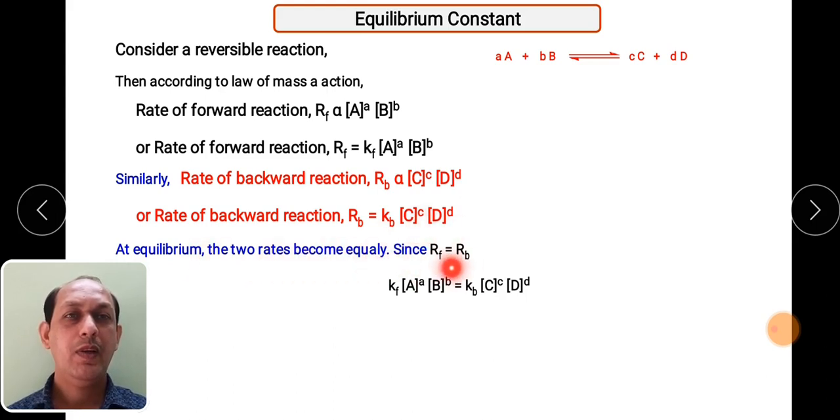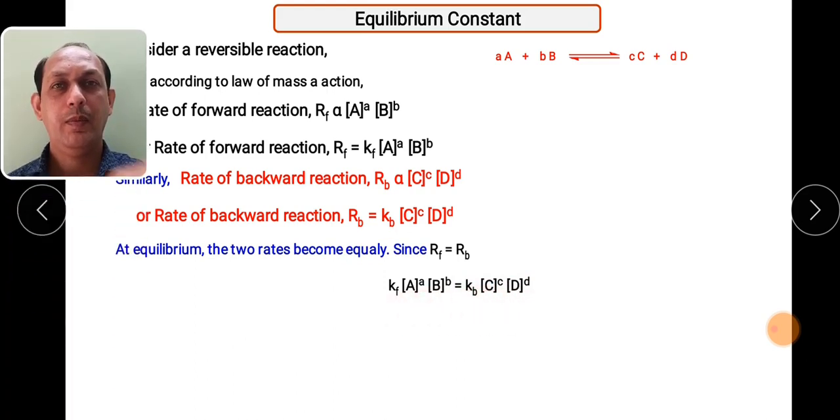So at equilibrium, what will happen? The rate of forward reaction is equal to the rate of backward reaction. So this particular equation and this particular equation we can write as equal. RF equals KF into A into B, that is the concentration of reactants, and backward is equal to the concentration of products. So this we can write at equilibrium.